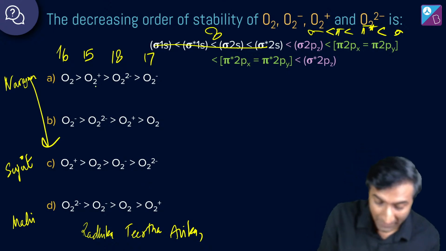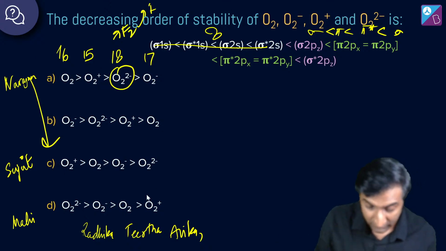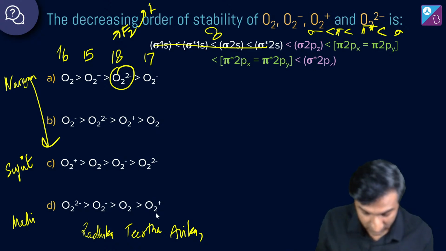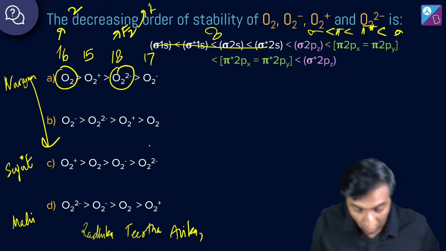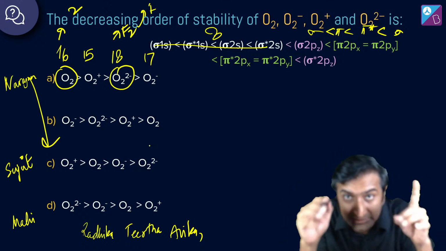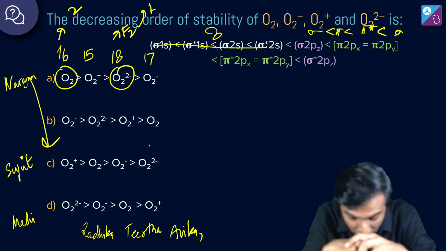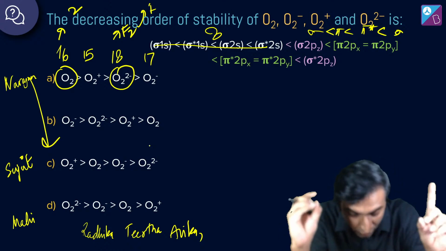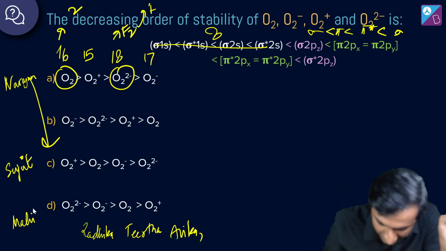Okay. All right. So here's a small hint. O2 2- is 18 electrons, which means it's the same as F2, which means इसका bond order होगा 1, which means it cannot be the most stable. O2 2- for sure. And also you know कि O2 का bond order है 2. अब देखो. Now you don't even need that trick. 16 में है 2, 18 में है 1. तो या तो 17 या 15 is going to be the most stable. You have to identify which one of these two is the most stable.